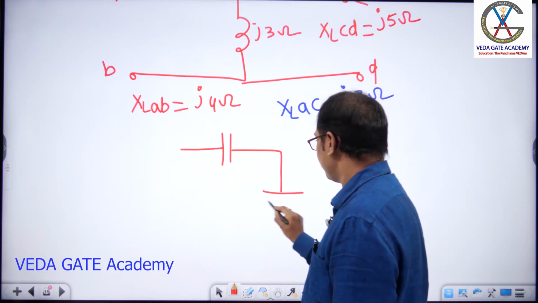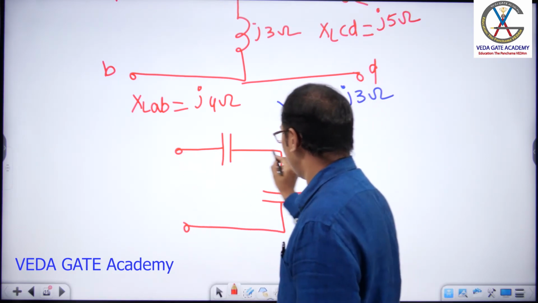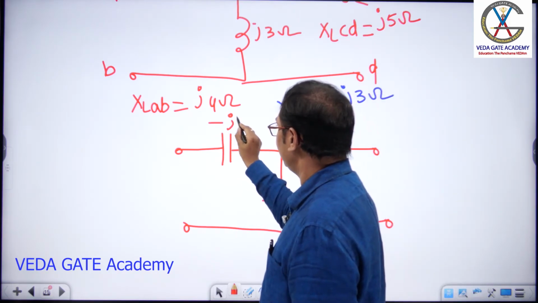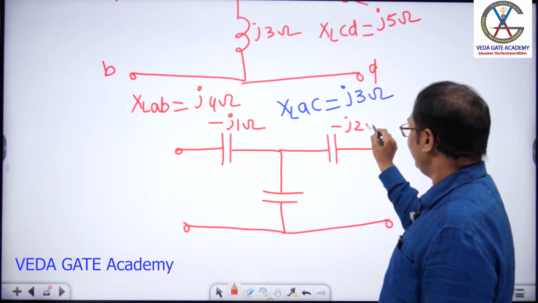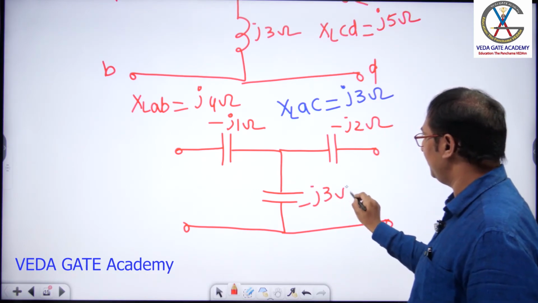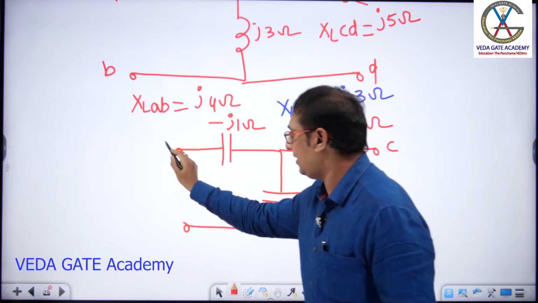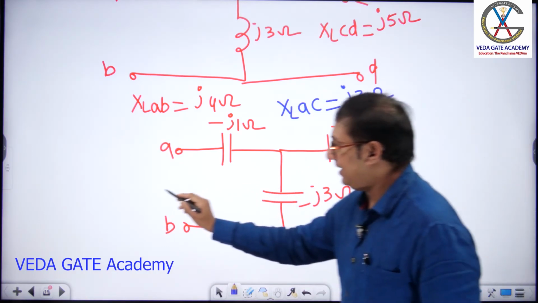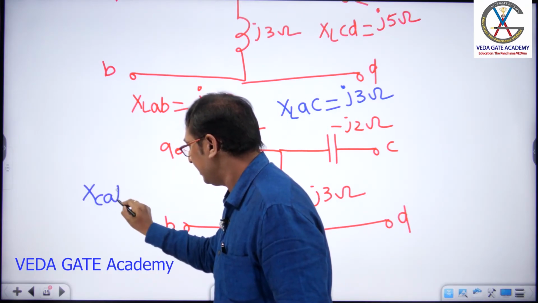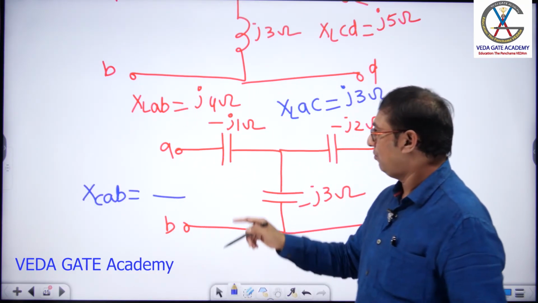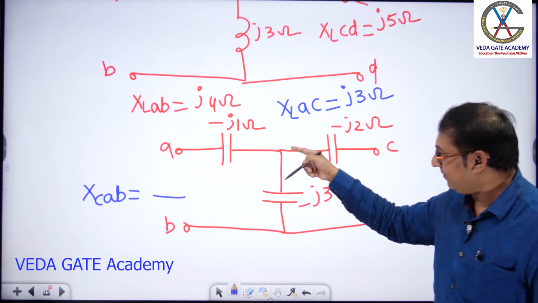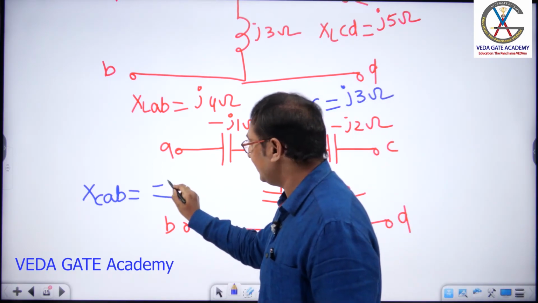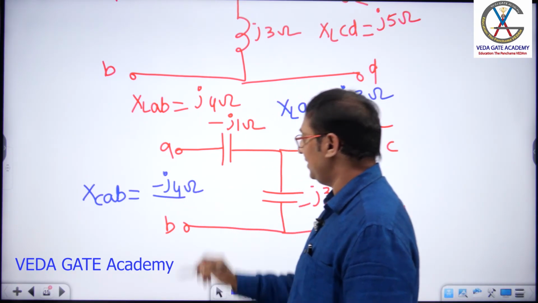Capacitive reactances. Any values of your wish you can take. Let me take here minus j1 ohms, minus j2 ohms and minus j3 ohms, with C here, D here, A and B. If the examiner asks XCAB, what is your answer? Tell me, which two elements are connected in series? Minus j1 is connected in series with minus j3 ohms. And what is the answer, sir? Minus j4 ohms is correct.